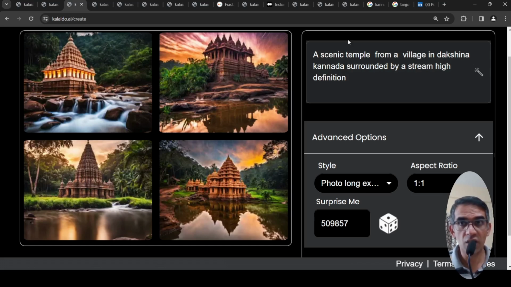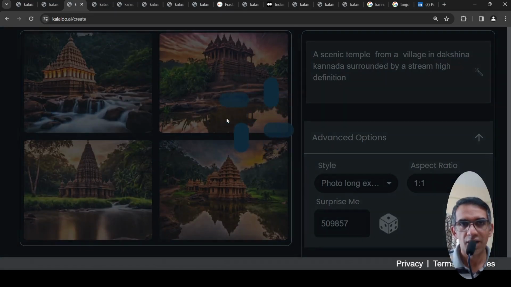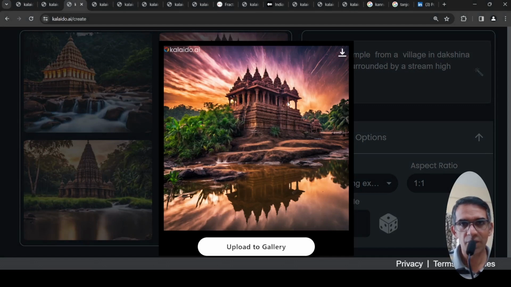So when you are talking about foundational models for India, and when you are talking about local foundational models, I kind of expected that it will be more localized, but this seems like any generic Buddhist temple or a generic temple architecture over here. Right, this architecture is nowhere close to the kind of temples we have in Dakshina Kannada.